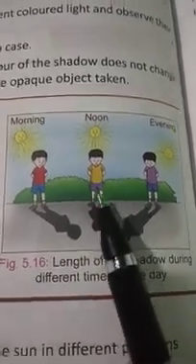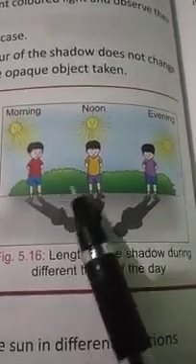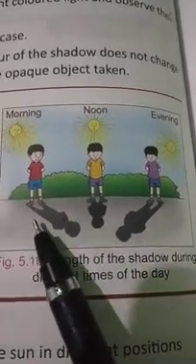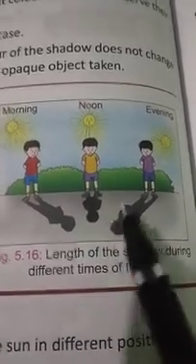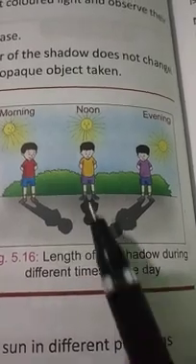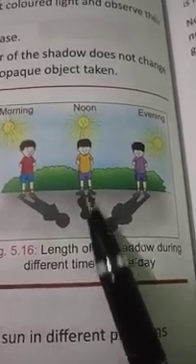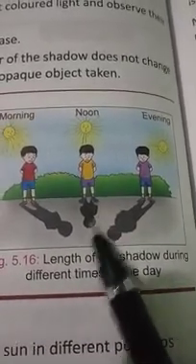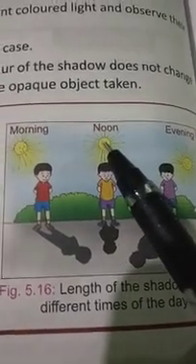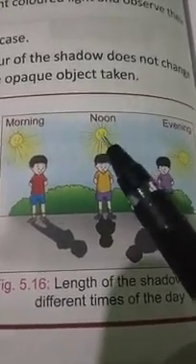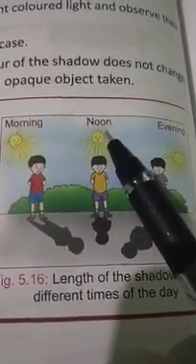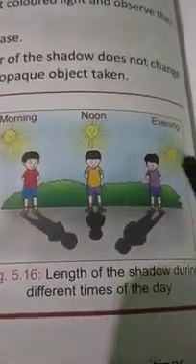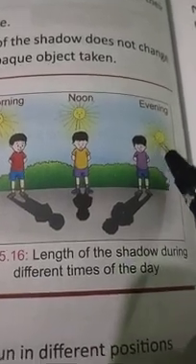The length of the shadow, suppose at 6 p.m. in the evening and 6 a.m. in the morning, will be maximum, and at noon time it will be of minimum length and very dark. Why? Because the sun comes overhead at noon time, but in the morning and evening it is not overhead, it is a little lower.